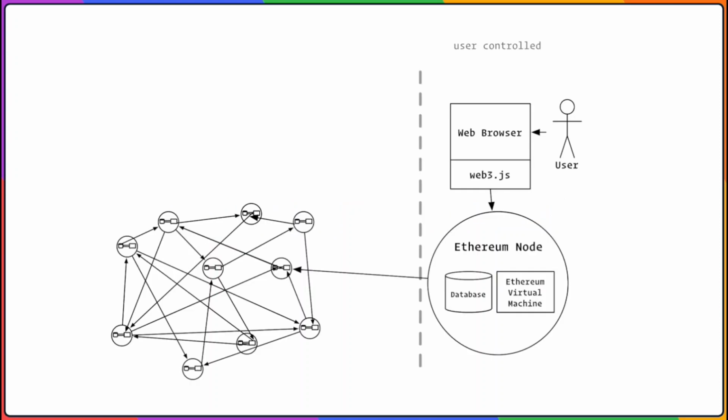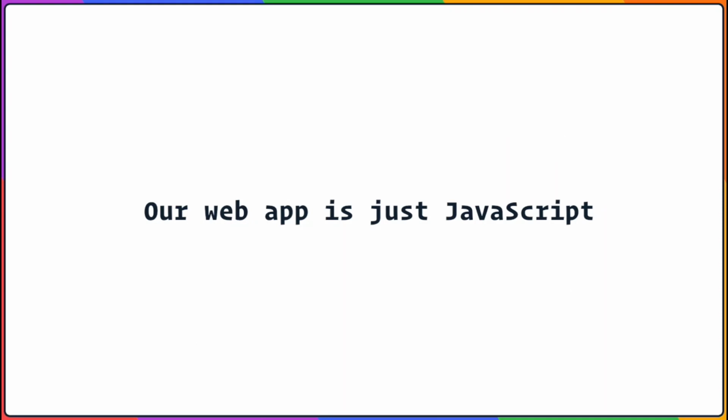To build a UI for our Ethereum app, the key idea is this. Our Ethereum node has a JSON API, and we'll connect our browser to that API. So the core architecture is that we have an HTML file, which loads JavaScript. And this JavaScript, instead of calling out to, say, a normal centralized server, will call to our personally controlled Ethereum node instead.